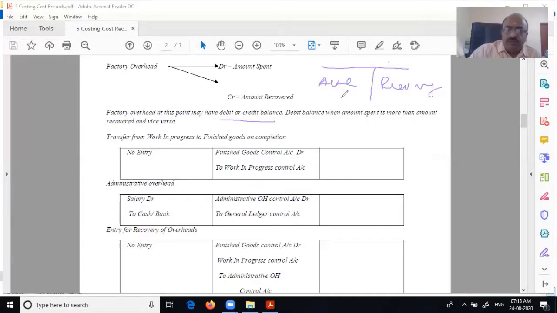Why will it not be? I don't know, sir. Any guesses? We have discussed several times. That's why I'm asking this question, because again and again we are coming to the same thing. Why will it not tally? Why will the exact debit and credit not be the same? Ideally, it should be the same, but why will it not be the same?